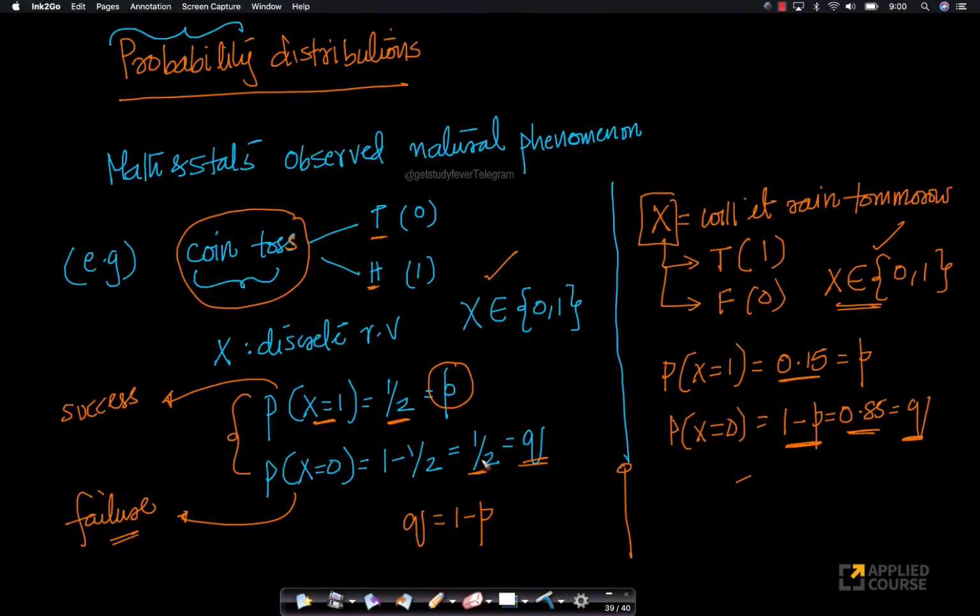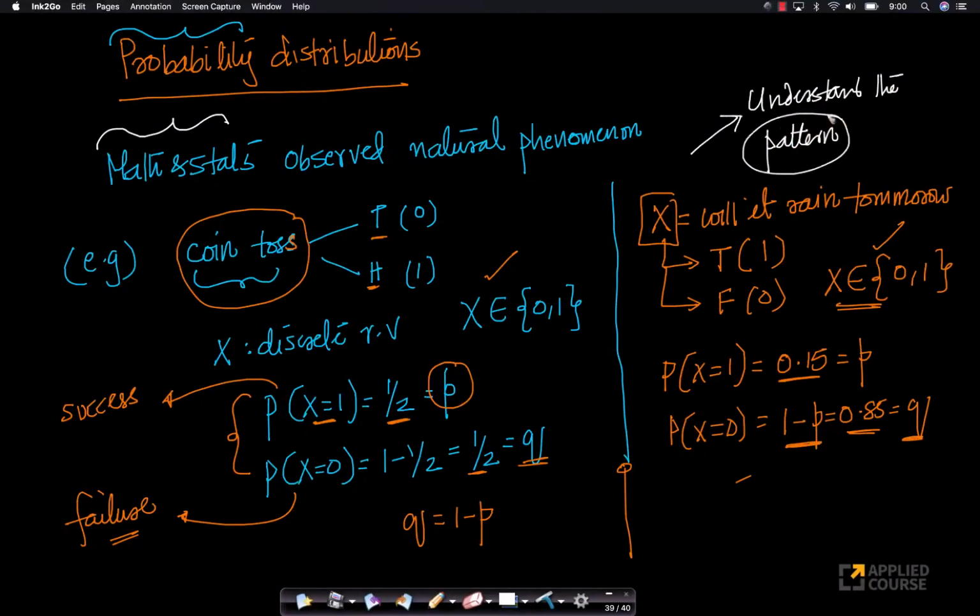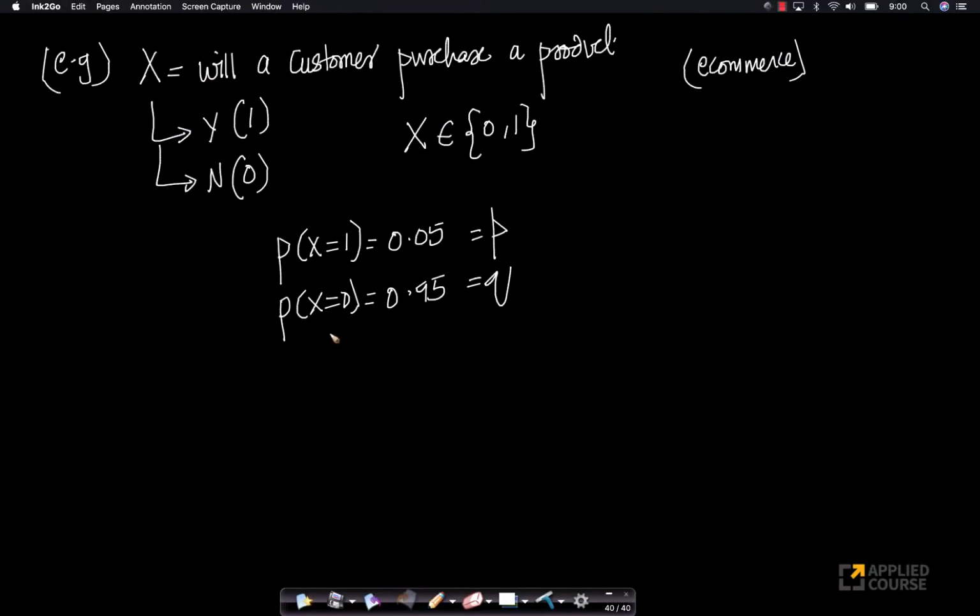Now, in all these cases, what statisticians and mathematicians have observed is that in all these natural phenomena, there is a pattern. So they said, can we now understand this pattern and study the pattern itself? These patterns are called probability distributions. Now, what is the pattern between these three examples?